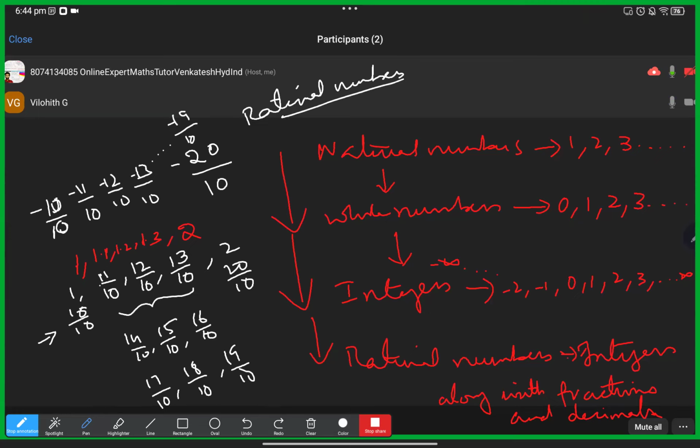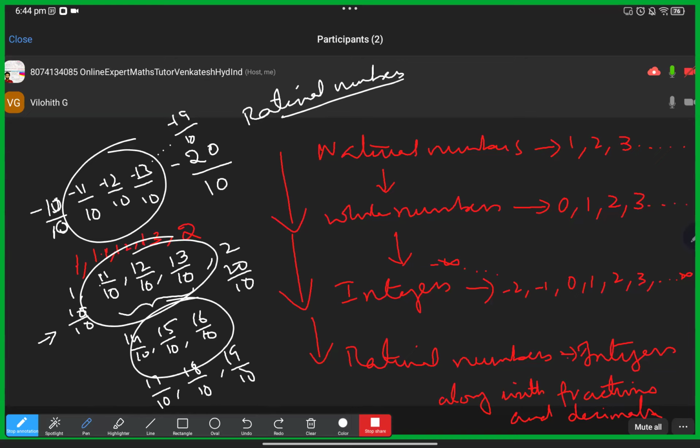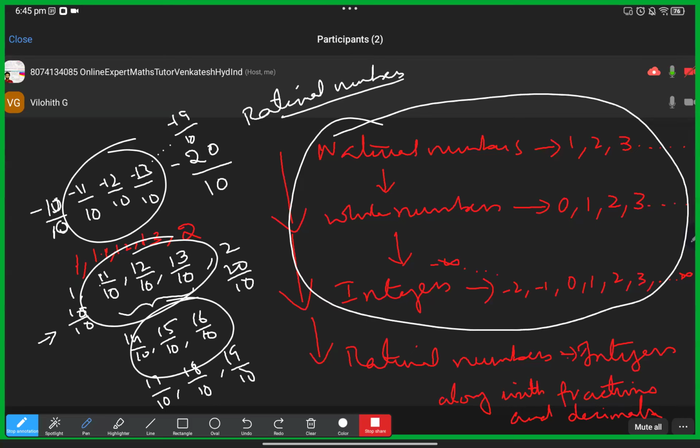If you observe, in rational numbers along with integers, we are getting infinite fractions, and negative rational numbers will come: -11 by 10, -12 by 10, -13 by 10. All those are negative ones. Simply to tell, rational numbers is the head of all these, along with decimals, fractions, and negative rational numbers. Okay? Do you have any doubt?